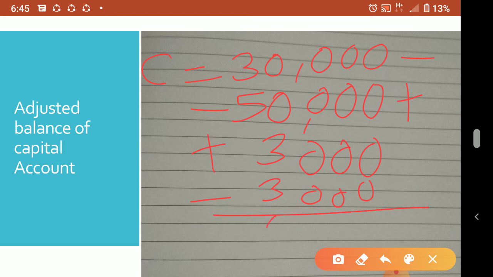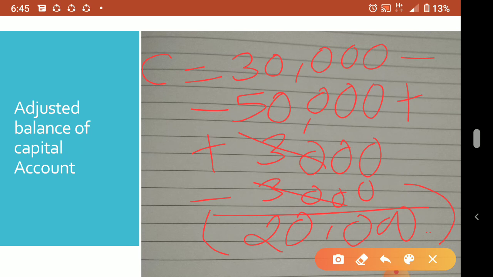So C will be coming 20,000. So 30,000 minus 50,000 itself, what? Minus 20,000. Then these 3 and 3 cancel, so minus 20,000 is his answer. So we'll put in bracket. So he is having deficiency in his capital account.